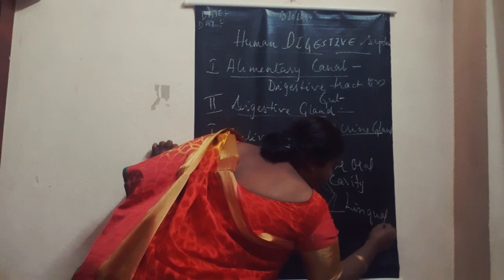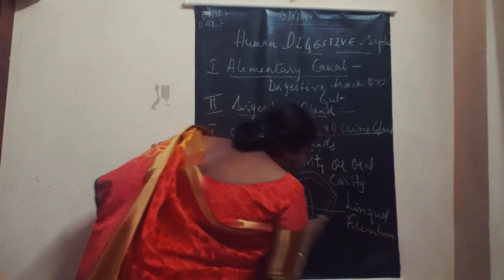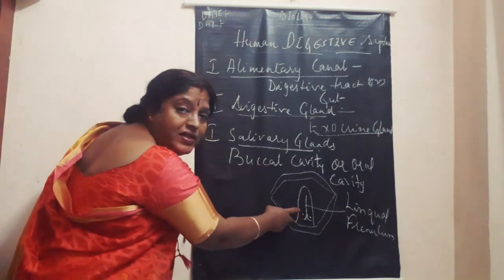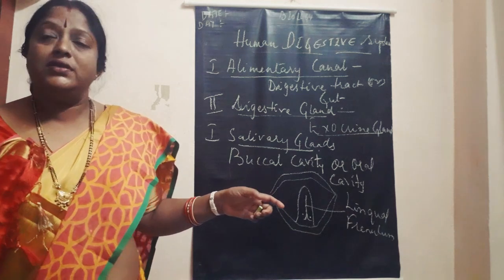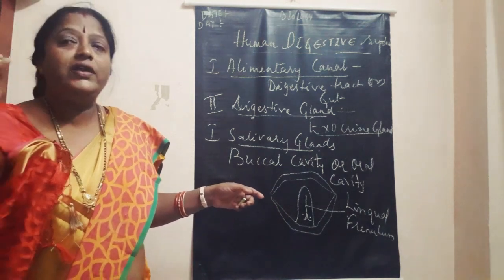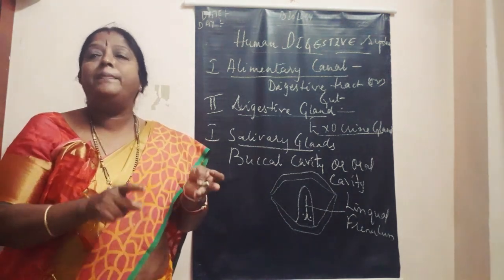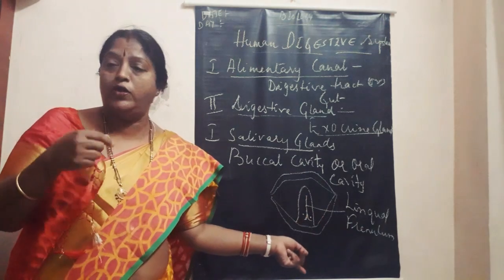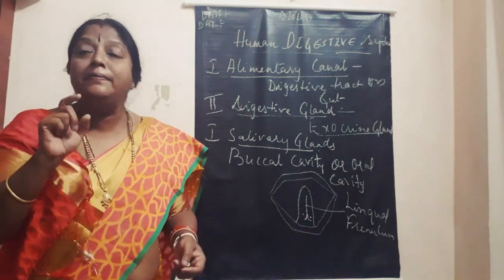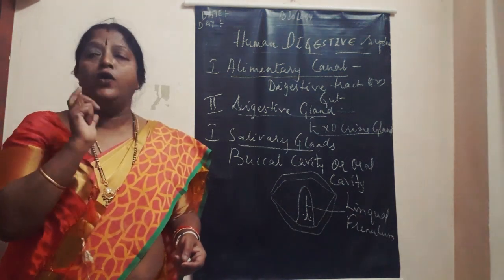On either side of this frenulum, there is a pair of sublingual glands. So there are three different types of salivary glands: a pair of parotid glands, a pair of sublingual glands present on either side of the frenulum below the tongue, and a pair of submaxillary glands present on each side of the lower jaw.